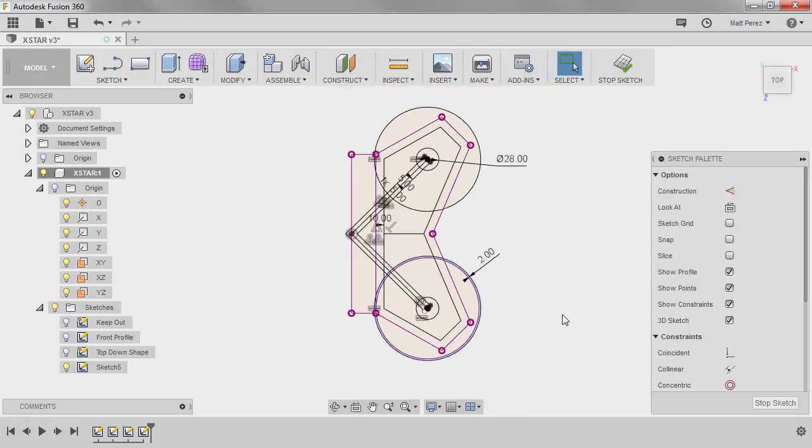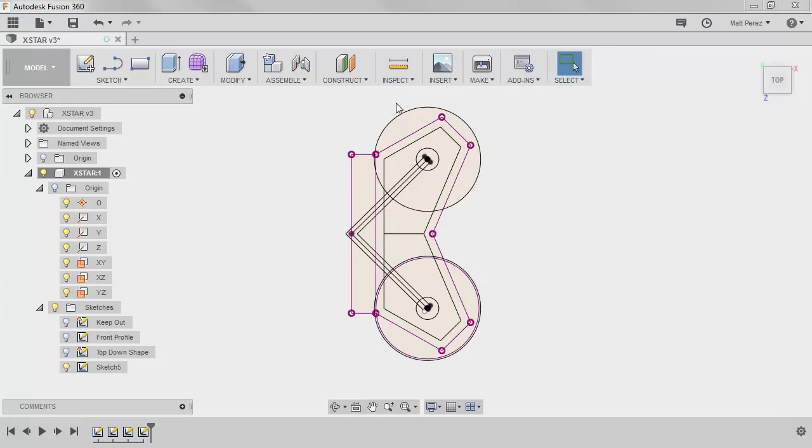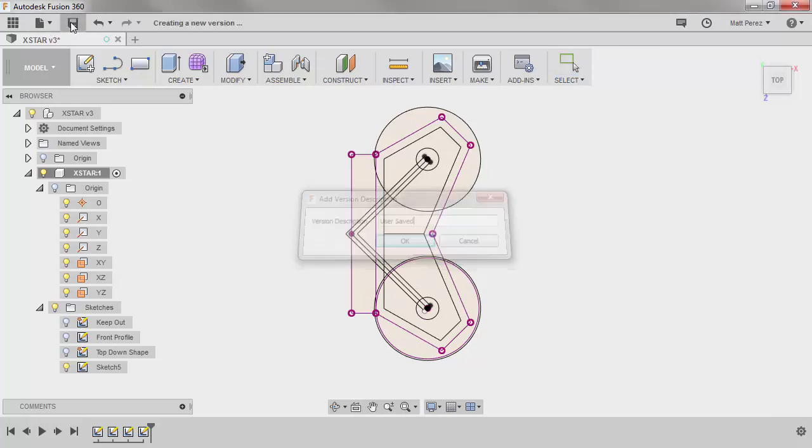Now again, we've got some progress. As you're learning Fusion or as you're starting to get into this, it's a good idea, if your sketch is going to be very detailed, if you're going to have to add a lot of information, to go ahead and stop the sketch and save the file. So that way you always have a point that you can come back to.